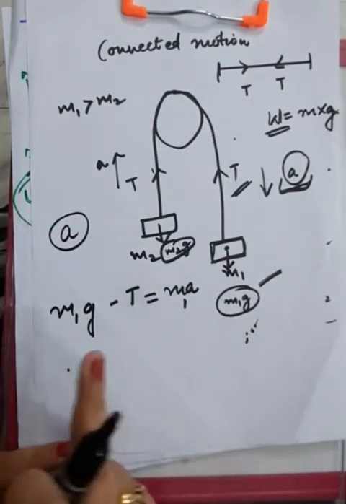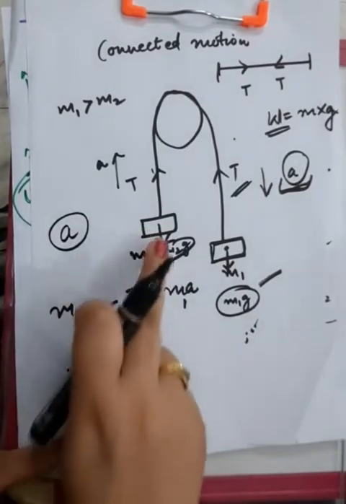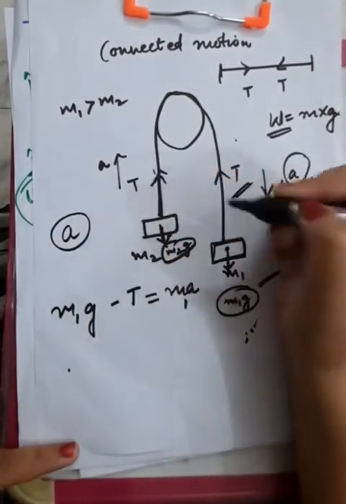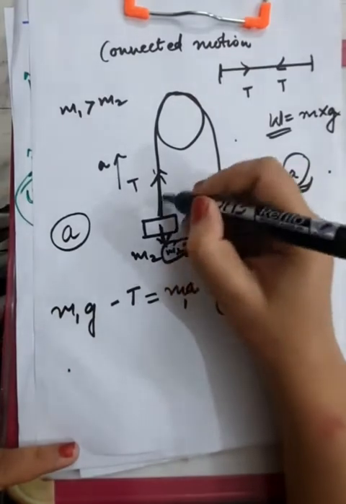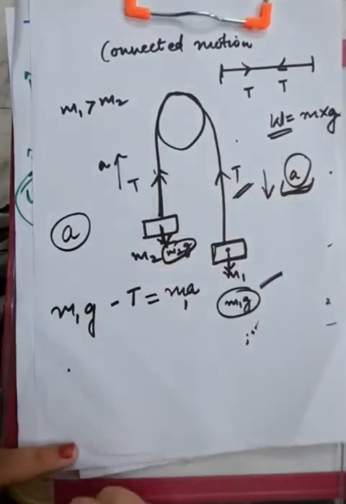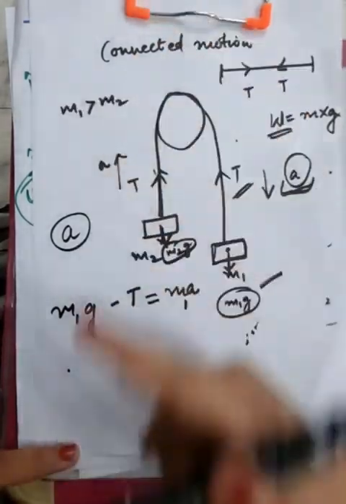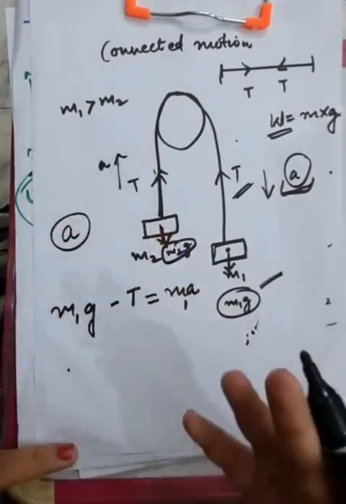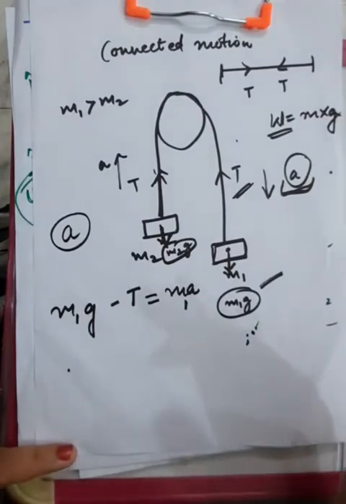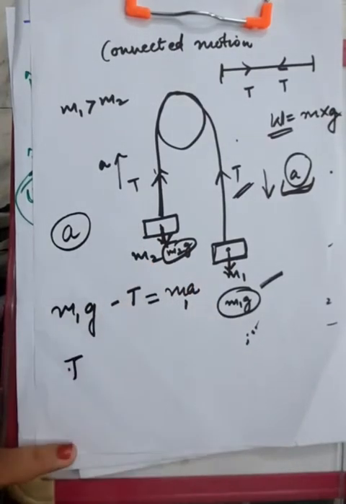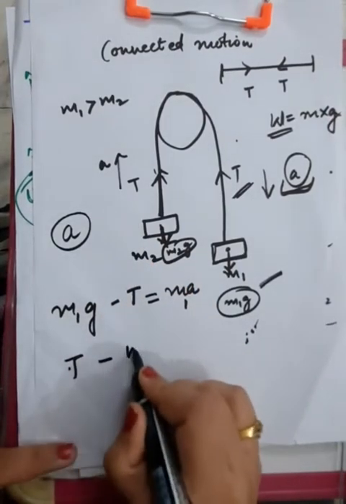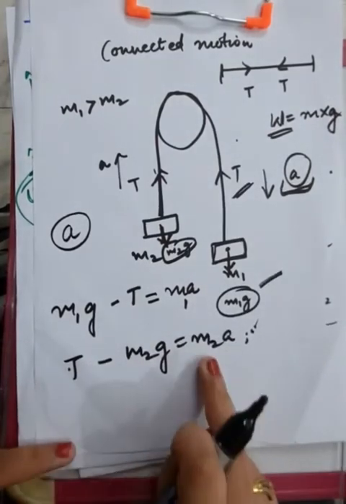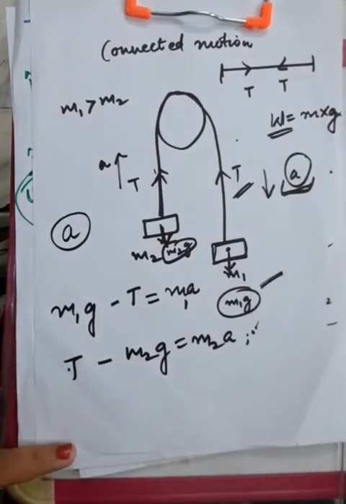Okay, similarly applying the equation over here. अब इसका मास यहाँ पर है और इसके लिए टेंशन यहाँ पे. So this is a battle between two forces for this mass also, but this is going upward. So this means upward direction वाला force ज़्यादा रहा होगा as compared to downward direction. So tension would have been more. So T minus m2g would have been equal to m2a, which is the net force. I hope you are getting it.